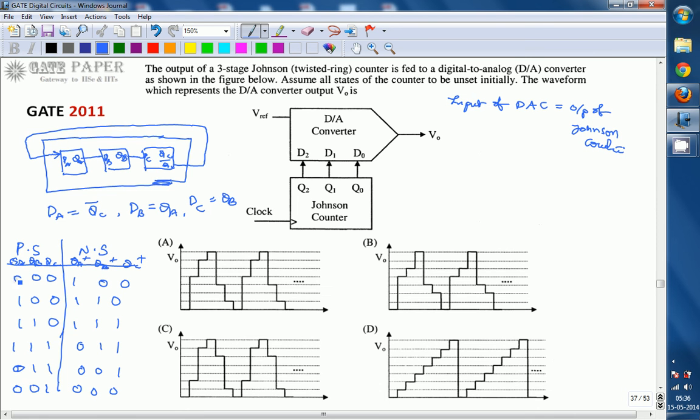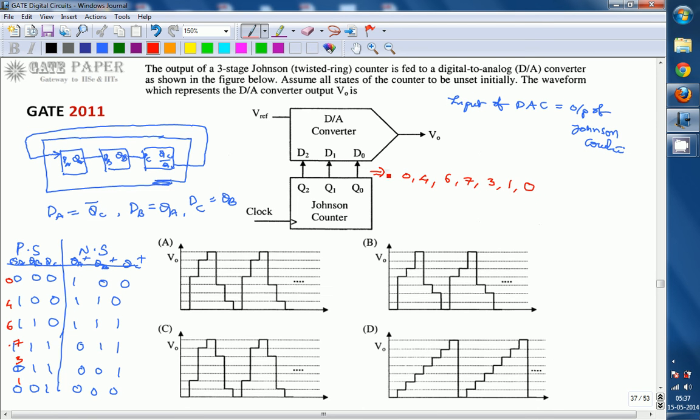So these are the states present in the Johnson counter. If you go with decimal equivalents, the Johnson counter states are 0, 4, 6, 7, 3 and 1. So the Johnson counter will be going through the states 0, 4, 6, 7, 3, 1 and again coming back to 0.